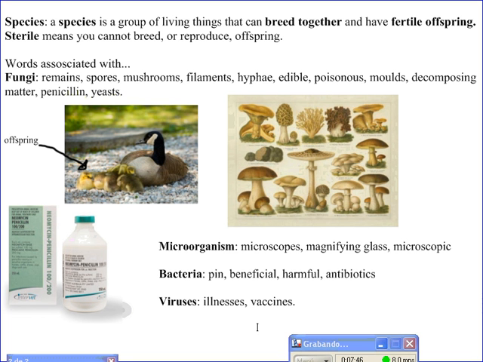Bacteria and microorganisms. Some are beneficial and others are harmful. Beneficial means that it's good for you. Harmful means that it is not good for you.